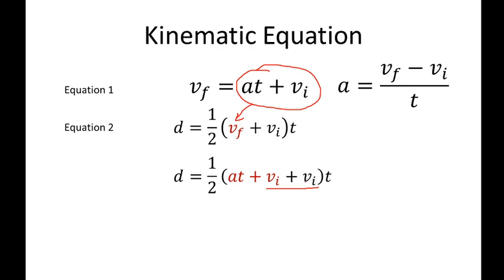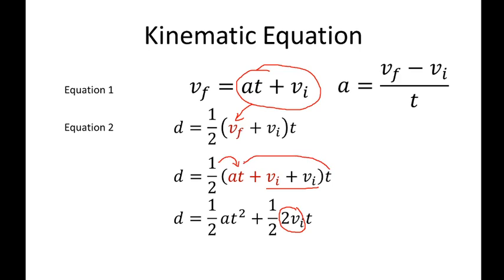Do you follow? So the 2VI now is here. And then distributing 1 half to at, and then this t right here also distribute to at. So this becomes 1 half at times t, or 1 half at squared. So that is this term right here.